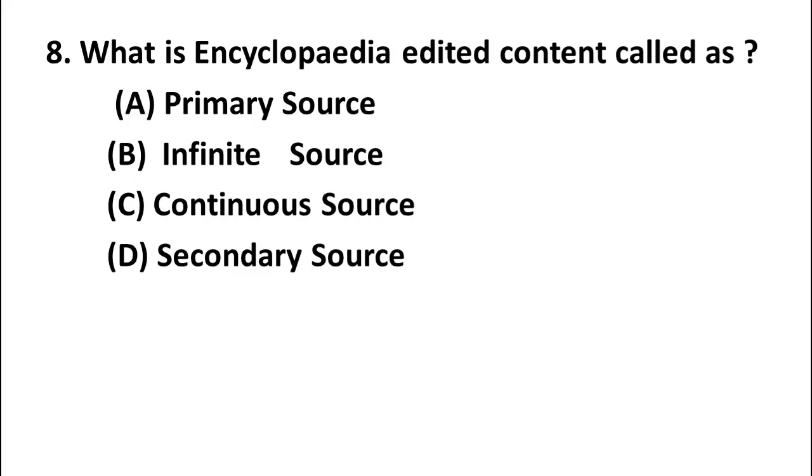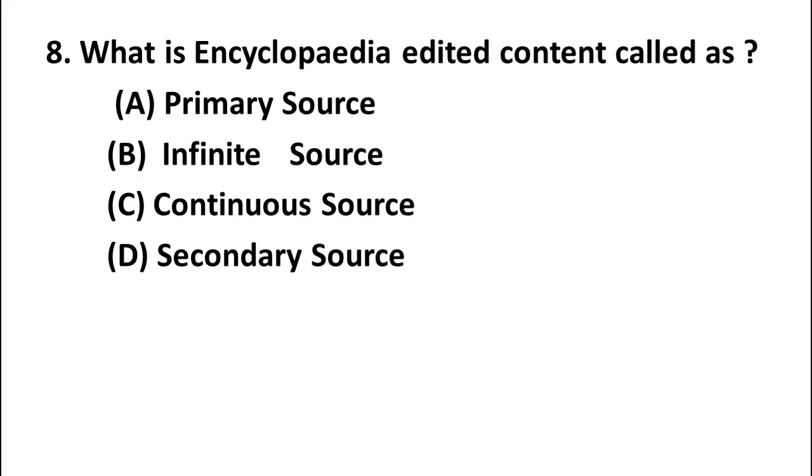The next question is, what is encyclopedia edited content called as? Option A primary source, option B infinite source, option C continuous source, option D secondary source. Primary sources are the data collected by the investigator. These data are known as first hand data. An infinite source describes things that are endless, for example the universe.